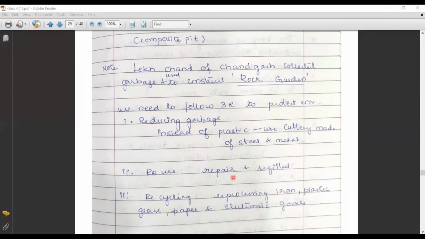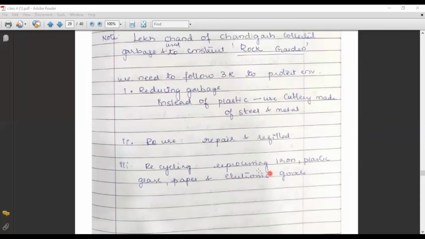Rather than throwing it out, we need to repair and reuse it. If we do it this way also, the production will be reduced and definitely we are going to protect the environment. And recycling means reprocessing iron, plastic, glass, paper and electronic goods. So what are the 3 R's? Reduce, reuse, recycle.